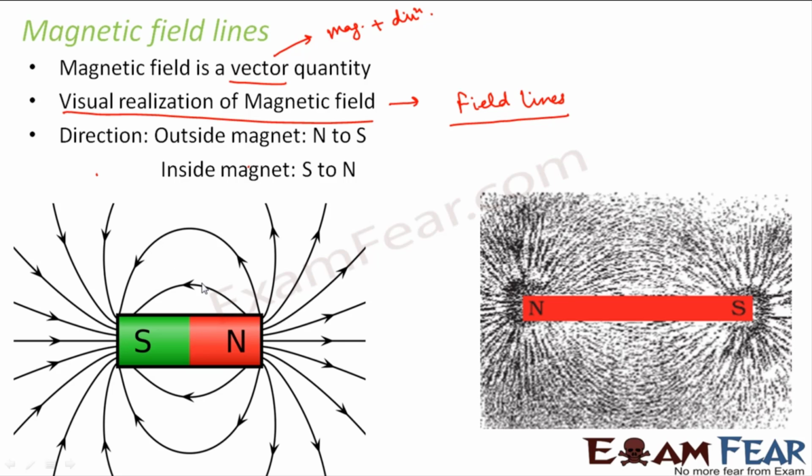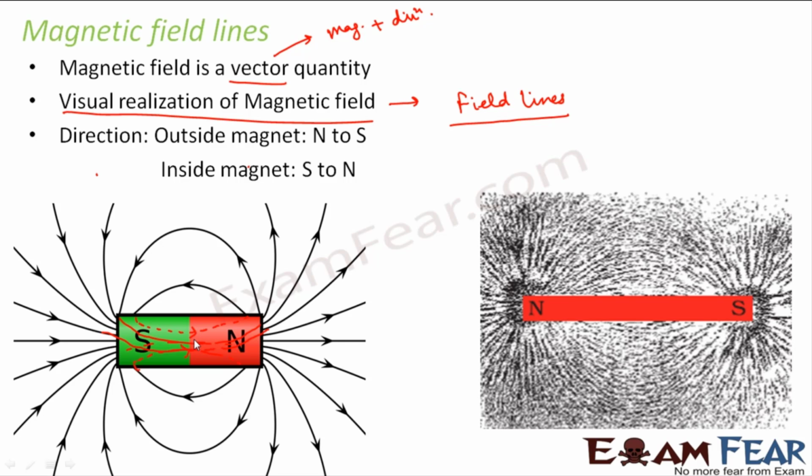Now, what was the direction of these magnetic field lines? The convention was taken as the direction from North Pole to South Pole outside the magnet. That means it always originated from North Pole and terminated at the South Pole. And what about inside the magnet? Inside the magnet, it was assumed that it went like this. That means these lines formed closed loops. It originated from north, terminated in south, and inside it the direction was from south to north. Similarly, all these lines were like this.